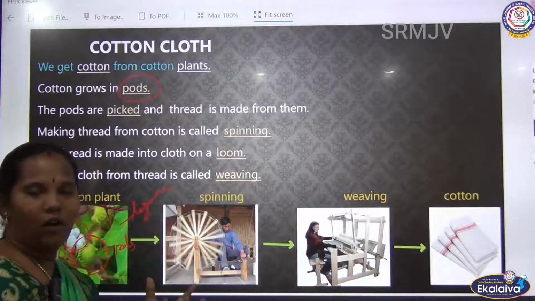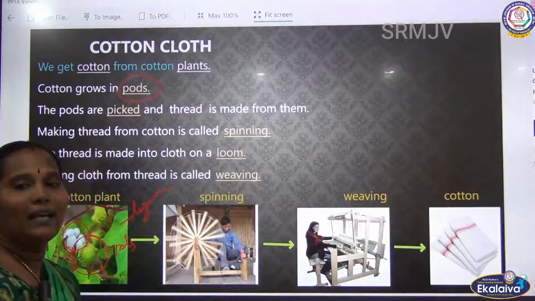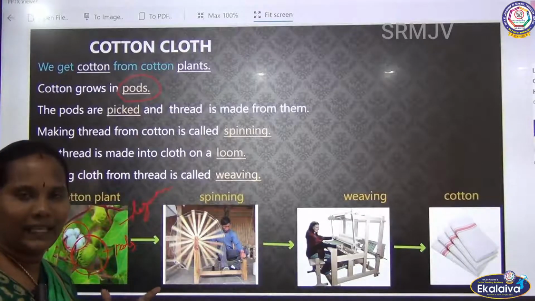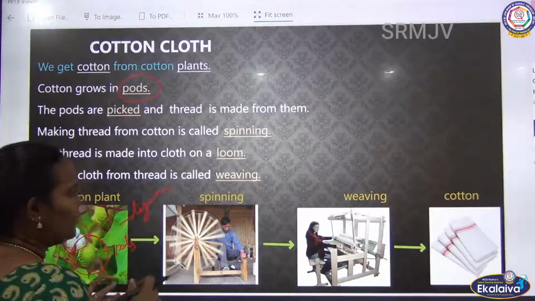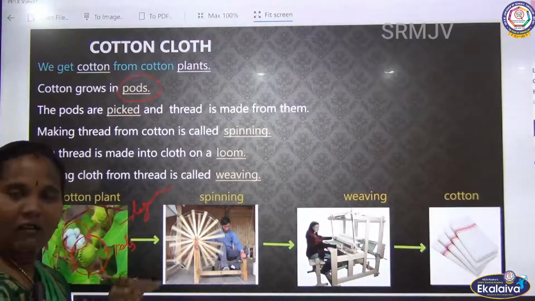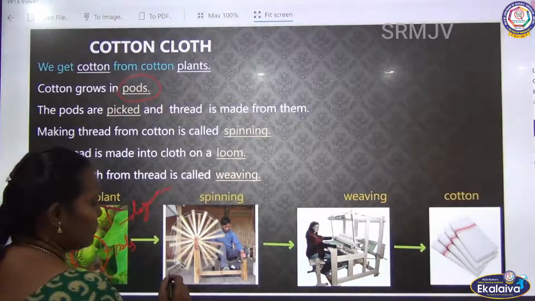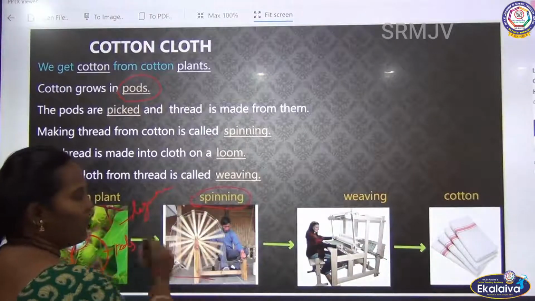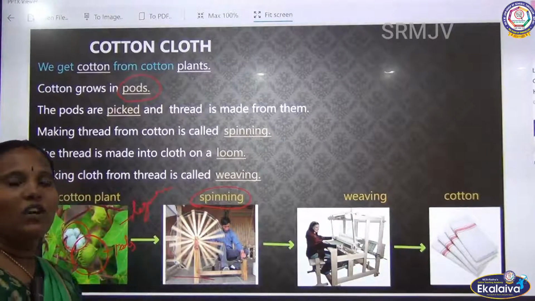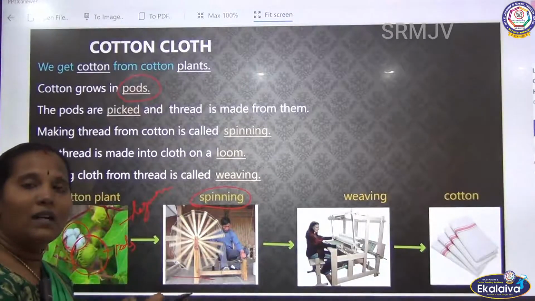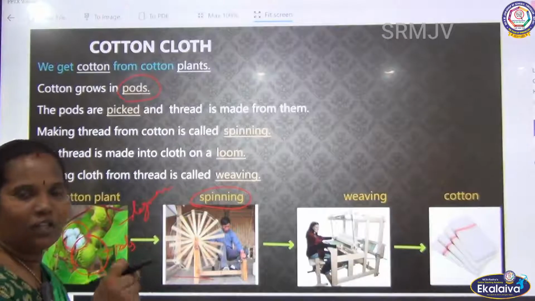This fluffy cotton is picked and cleaned. It is turned into a thread. Converting the cotton into thread is called spinning. This process is called spinning.